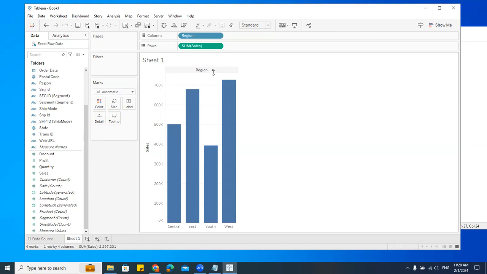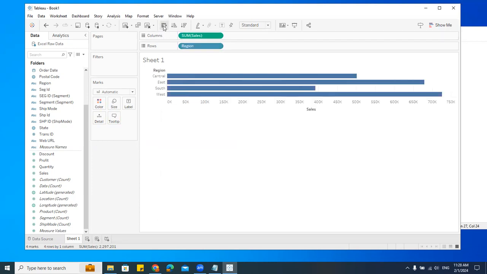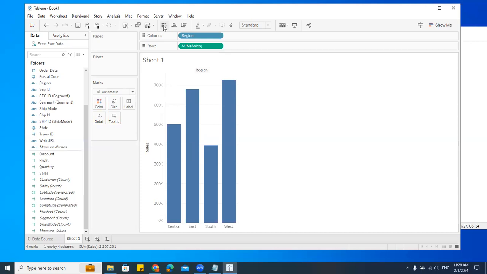Don't worry. In Tableau, we have an option. What? See here, swap. Control W, shortcut. Click on this. See. Simple. It will start. Understood how to create the chart? That's all. Creating the charts. This is how actually you can create the charts.